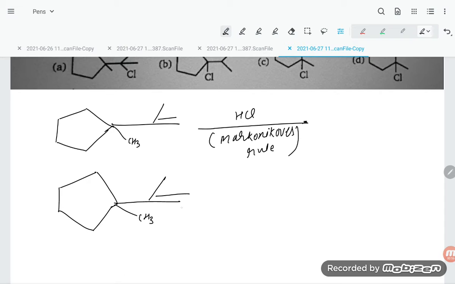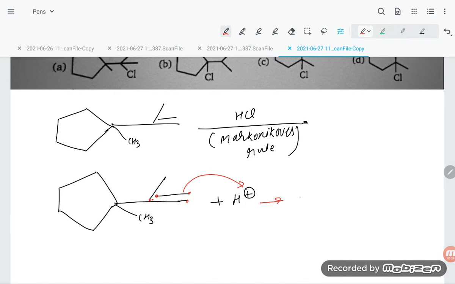So CH3 is there, and here H plus is going to attack. Where will H plus attack? Where the electron density is more. What the Markovnikov rule says, students, is that the hydrogen ion will attack the double bonded carbon which has more hydrogens. Here there is only one hydrogen, here two hydrogens, so it is going to attack on this position.